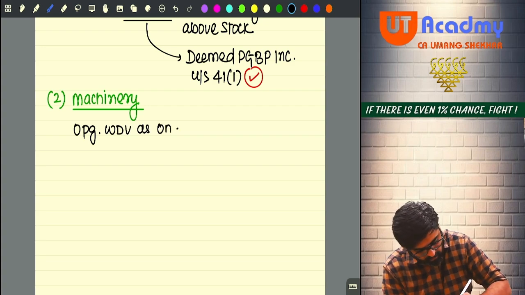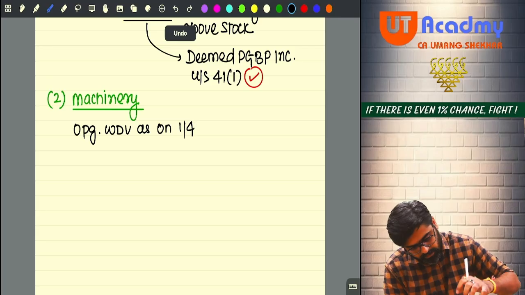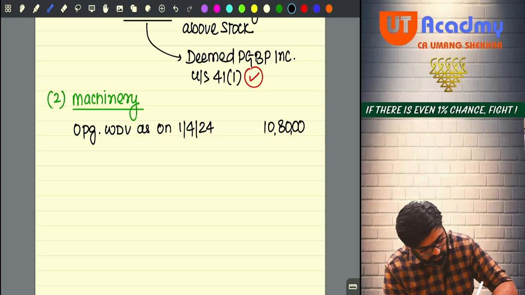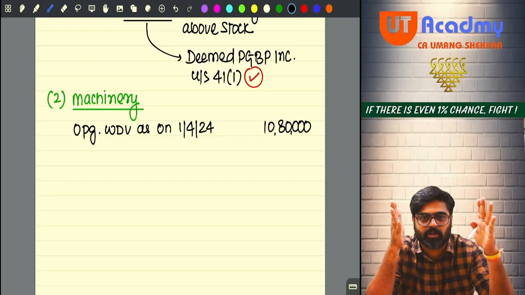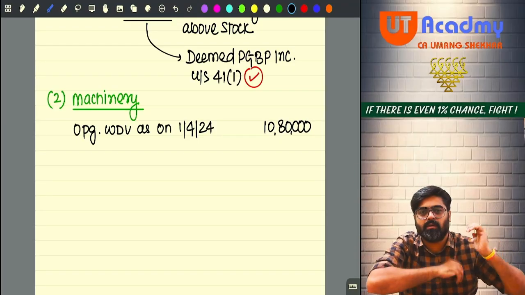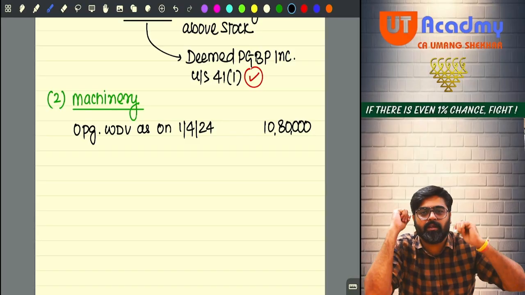As on 1st of April 2024, what was the opening? 10,80,000. Now tell me, the machinery which is lost by fire, damaged or destroyed by fire, that machinery would be from this machine only, no? Because there is no addition happening in this block in this year.